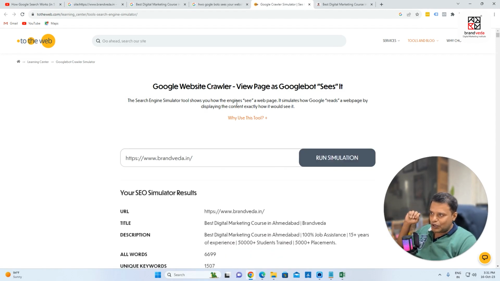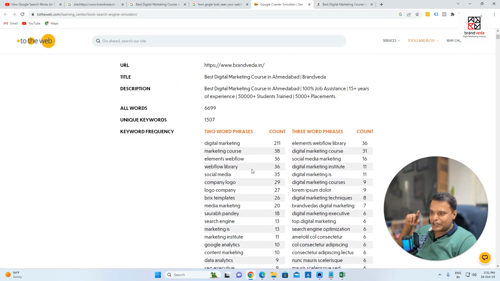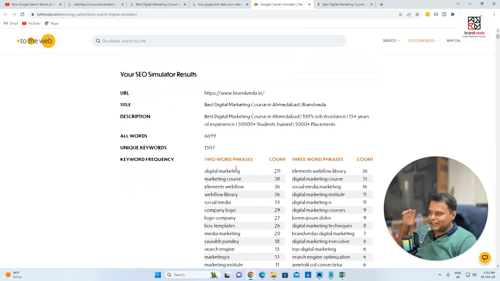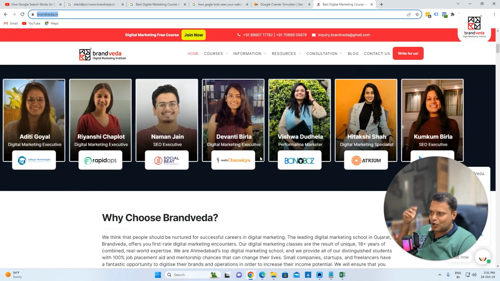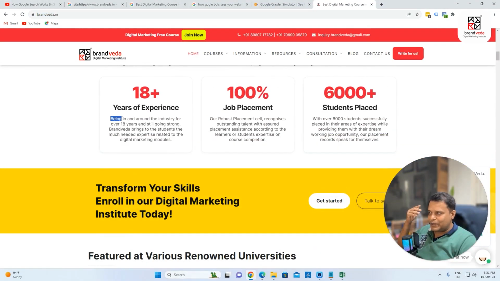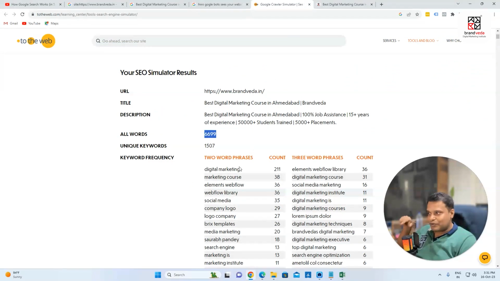You can see the tool shows how a search engine sees a web page. Google is talking about how many words I have on this page. Keep this in mind, this is a long page. So this is one word, being is one word, around is another word. So Google is looking from this perspective.